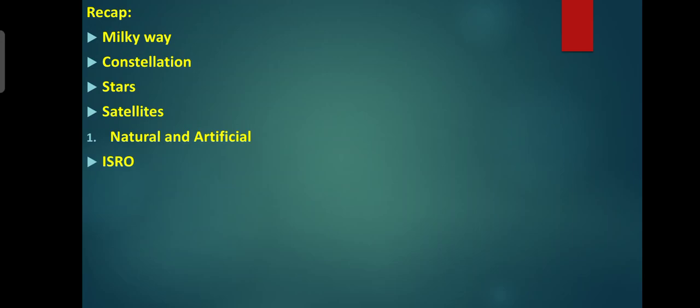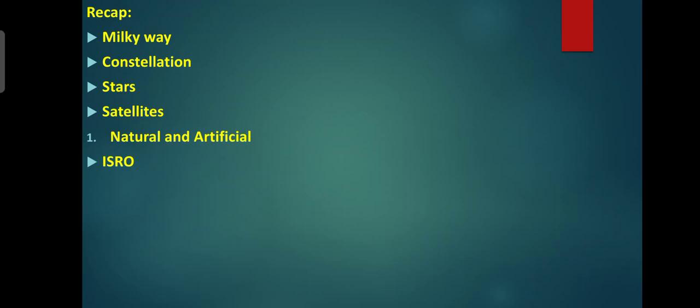Next one, satellite. An object that revolves around a planet in a stable and consistent orbit is called a satellite. Satellites can be classified in two categories, natural and artificial. Natural satellite: all natural satellites revolving around a planet are natural satellites. They are also called moons.